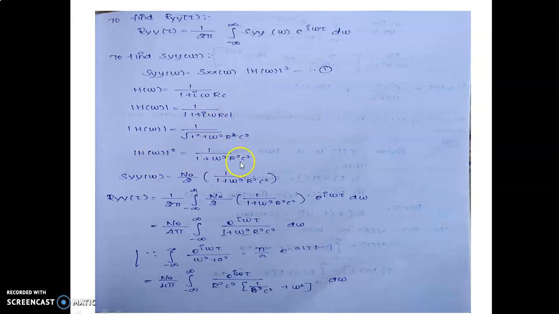Now taking the square on both sides, modulus of H of omega the whole squared is equal to 1 divided by 1 plus omega squared R squared C squared. S_YY of omega is equal to N naught divided by 2 into this modulus squared, which is 1 divided by 1 plus omega squared R squared C squared.